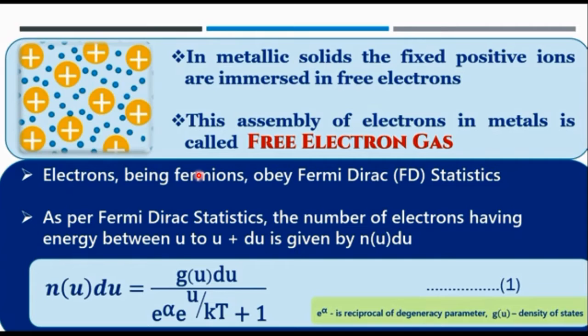And we know that electrons, being fermions, obey Fermi-Dirac statistics. As per Fermi-Dirac statistics, the number of electrons having energy between u and u plus du is given by N(u) du. You know that. How do we write it? N(u) du is equal to g(u) du divided by e raised to the power alpha, e raised to the power u upon kT, plus 1. Let us consider this as equation number 1.